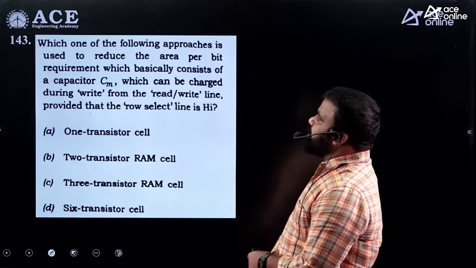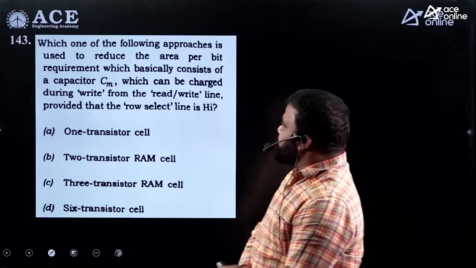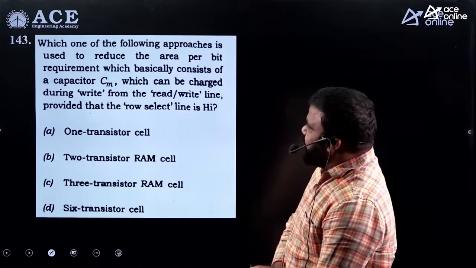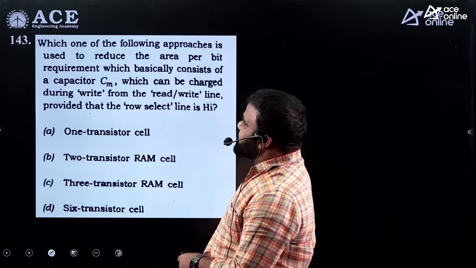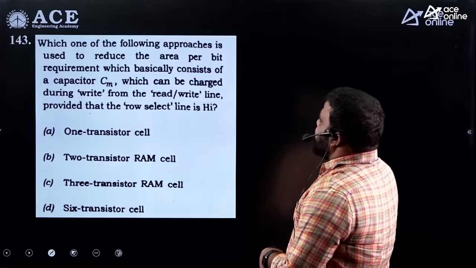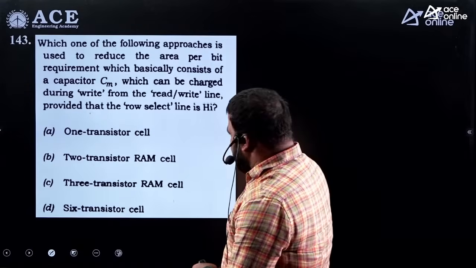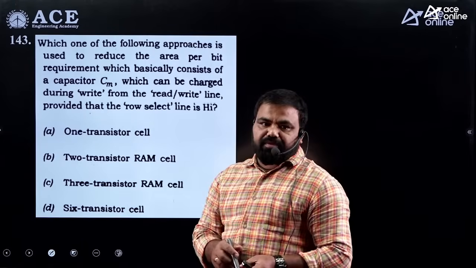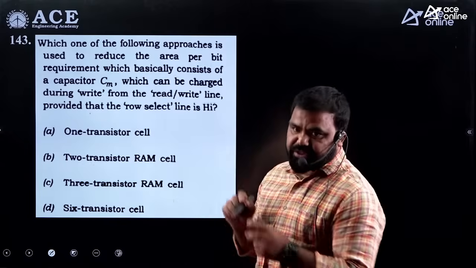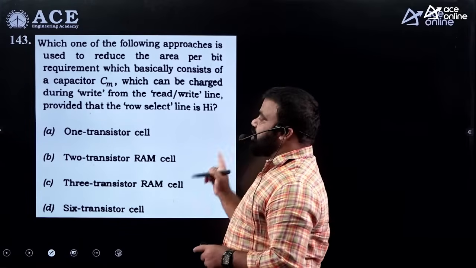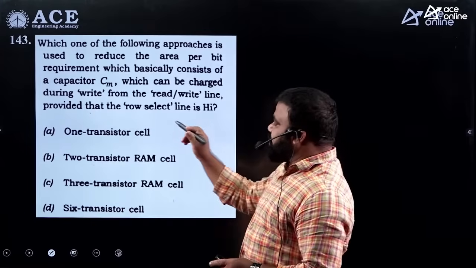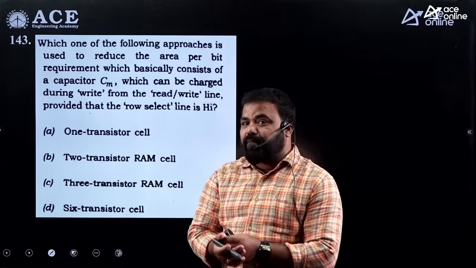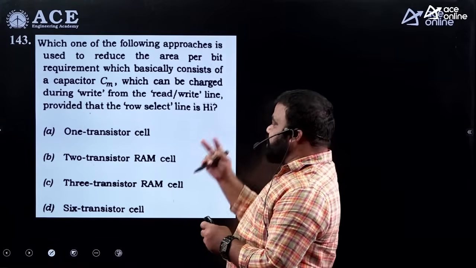Next question 143. Which one of the following approaches is used to reduce the area per bit requirement, which basically consists of a capacitor CM which can be charged during write from the read and write lines provided the row select line is high. So what we are observing here is actually DRAM, which is using one transistor and one capacitor. So if capacitor is considered already existing or pre-existing, then it is sufficient to use only one transistor. So if it is required to construct capacitor also using MOSFETs to reduce the area, then obviously it is going to be two transistor.